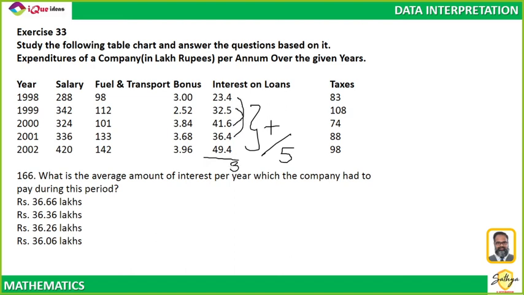So 3, carry forward 2, 5, 6, 7, 8. 8 plus 6, 14, 23. 4, 5, 6, 7, 8, 9, 10, 11, 12, 13, 14, 18. 183.3 to be divided by 5. 5 3s are 15, 5 6s are 30, 5 6s are 30 something. Sorry. 36.0 something I get. So 36.06.